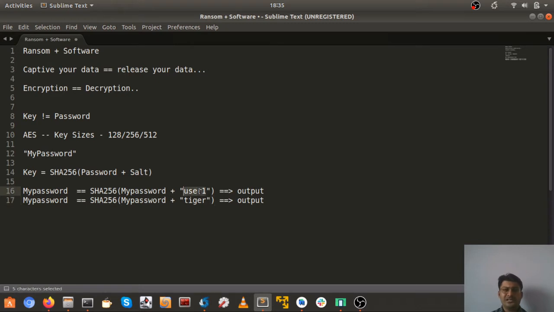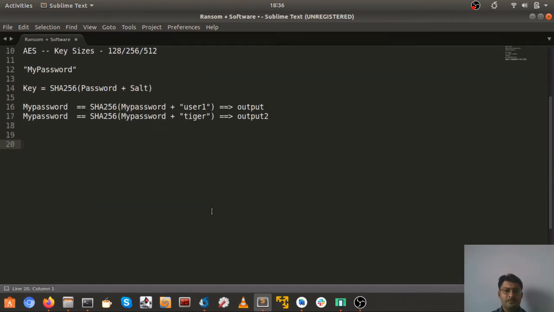This is just an example, guys, these are in bytes and these are huge. So here the output is something and here the output would be completely different. So this basically overcomes dictionary type of attacks. So remember, this is important. Okay, so now let's get back to the ransomware part, because enough of encryption now.